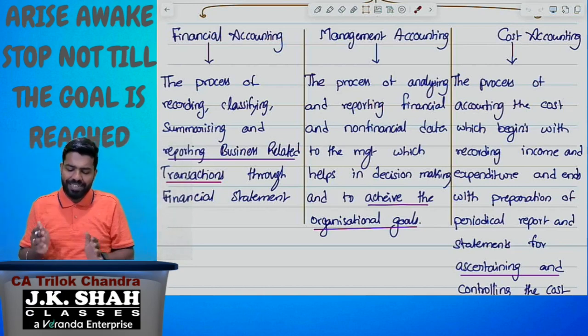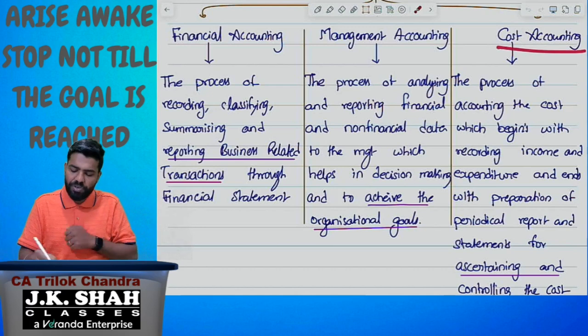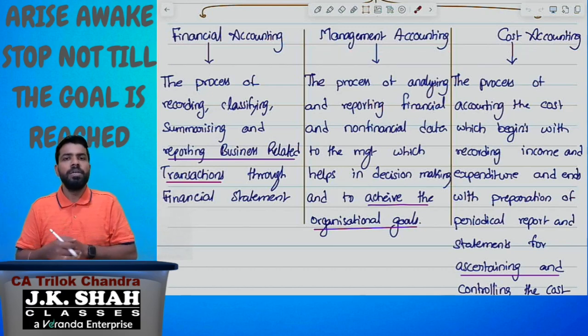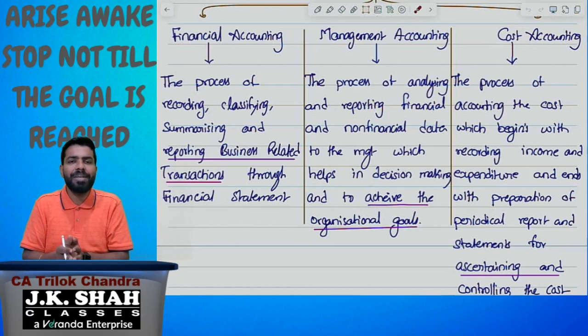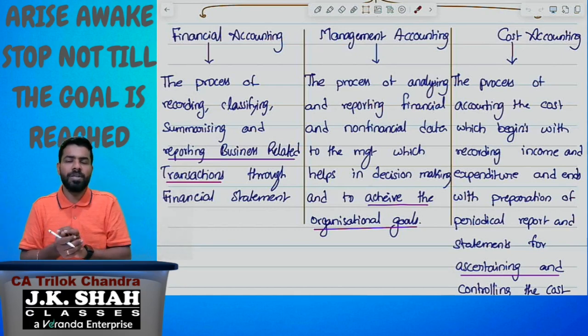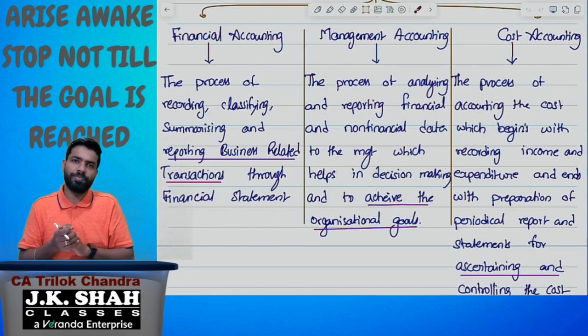Now, let us see our syllabus. In our syllabus, we are going to discuss cost accounting and management accounting. Under cost accounting, we have 11 chapters. Under management accounting, we have only 3 chapters. What are the 3 chapters under management accounting? Number 1, standard costing. Number 2, marginal costing. Number 3, budgetary control. These 3 chapters are under management accounting.